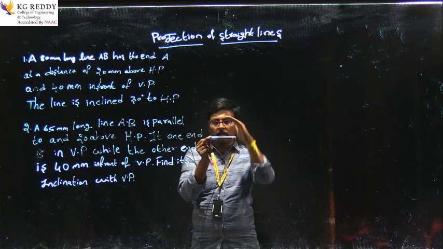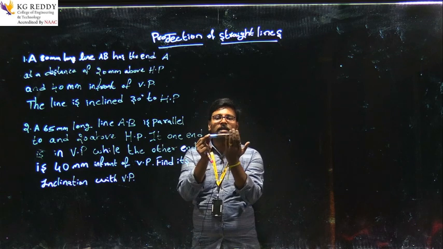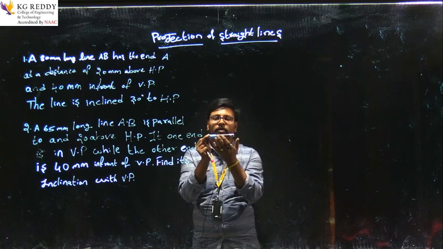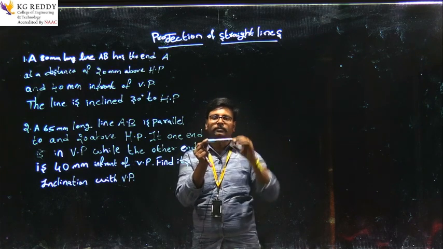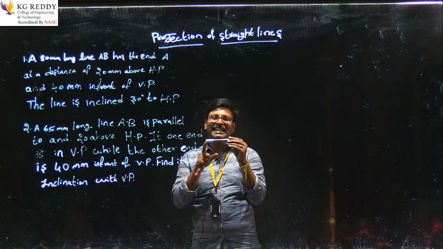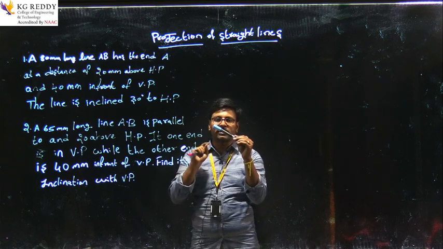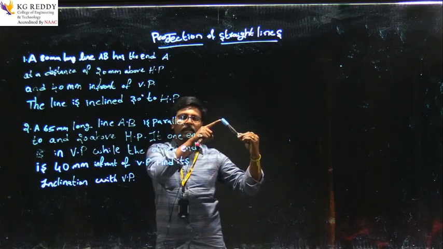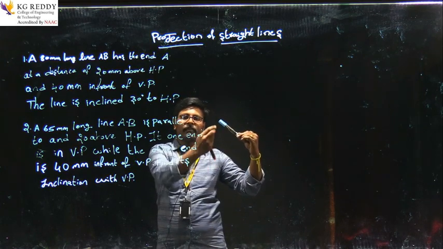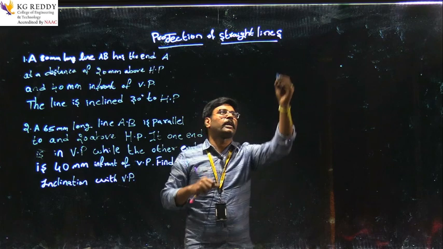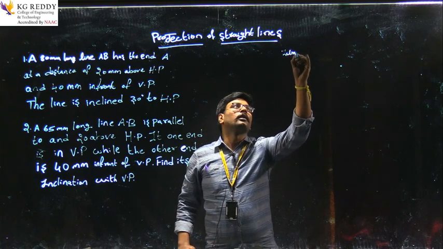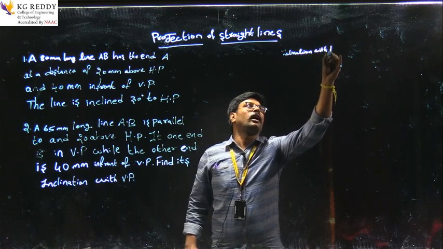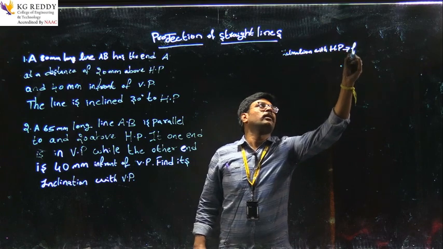The front view is a line and the top view is also a line, and the dimensions, the span or length of this line, is the same in both views, the front view and the top view. But whenever we are making the first case, an inclination to the horizontal plane, that inclination we can see in the front view. Inclination with the horizontal plane we can see in the front view.